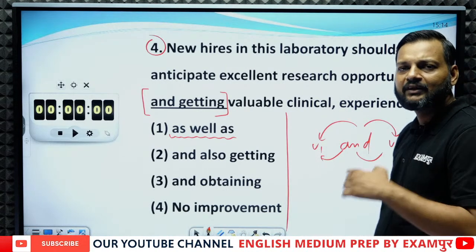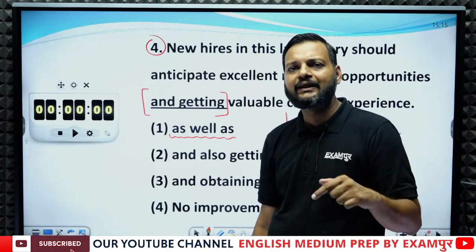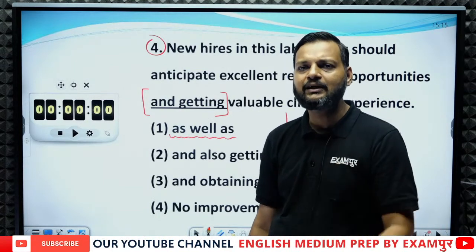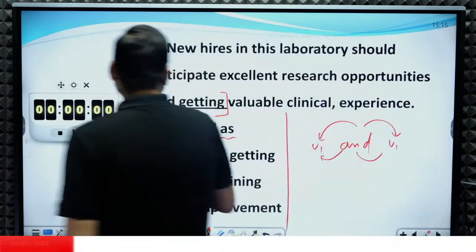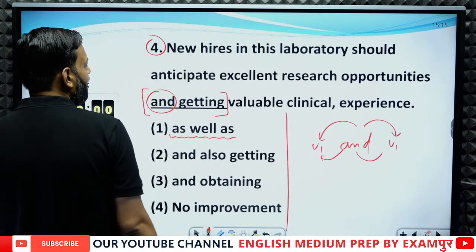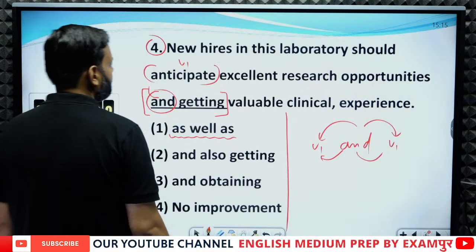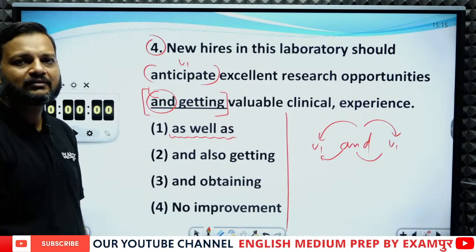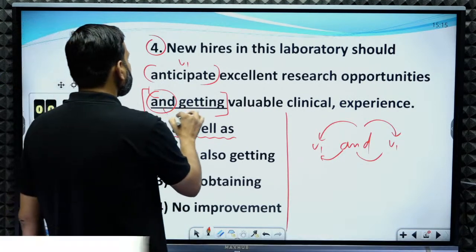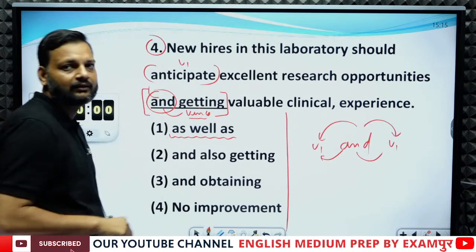And if there is the second form of verb before "and," we need the second form of verb after "and." So the structure must be the same. Now here we have "and," and before "and" we have anticipate, which is V1, the first form of verb. And after "and" we have the ing form. So this sentence is not parallel.